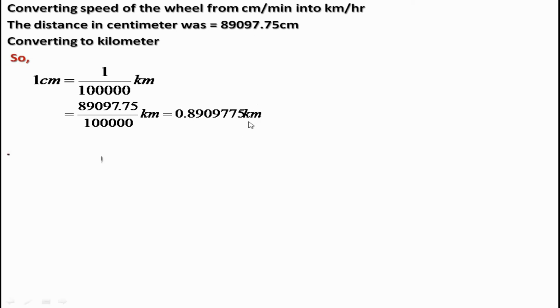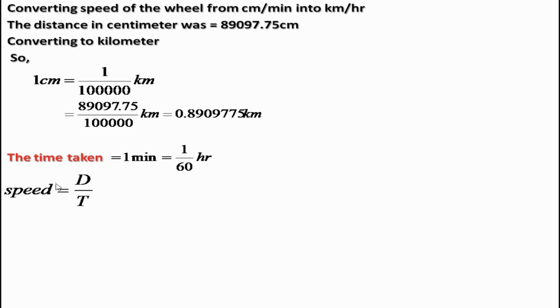The time taken is 1 minute. We knew the speed in centimeter per minute. We want to convert the distance in kilometer and the time in hour. So 1 minute is equal to 1 by 60 hour. And one formula you need to know: speed is equal to distance by time. You should remember this. This is a very important formula. In higher classes, you will need this formula.